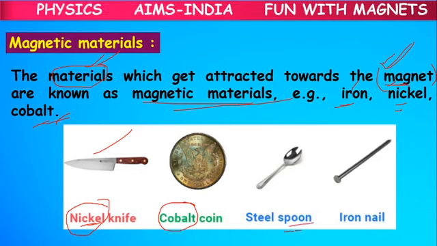If you take a spoon, we mainly use steel spoons in the kitchen because plastic spoons are not good for health. Or iron nails. So these are all considered magnetic materials.